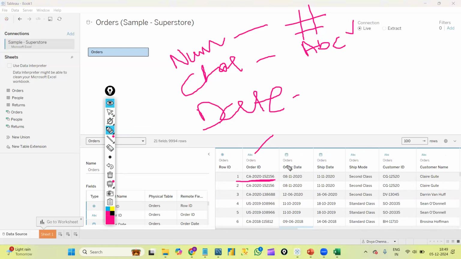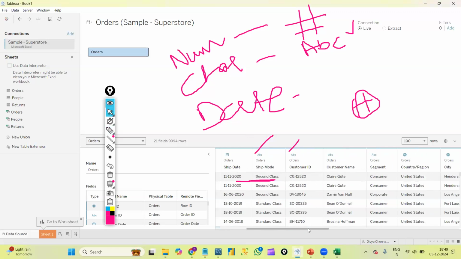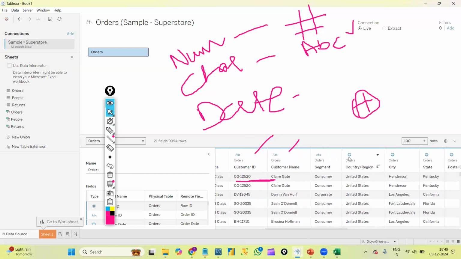And the date data type is represented by a calendar symbol here. Order date, ship date, it automatically recognizes them. The symbols we need to understand: hash means numerical data type, ABC means character data type, calendar symbol means date data type, and next is the geographical data type, which is indicated by a globe symbol. For all the location columns, like country or region, we will have the globe symbol. That is the geographical data type.